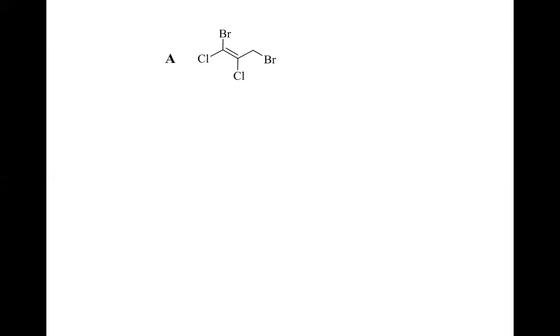Let's take the alkene A first. Again, just consider this double bond, which is marked in blue. Now, if you consider this bromine and chlorine, because these two substituents are attached on the same carbon, bromine has the higher atomic number and chlorine has the lesser atomic number in comparison with bromine. So bromine is given the high priority from this side.